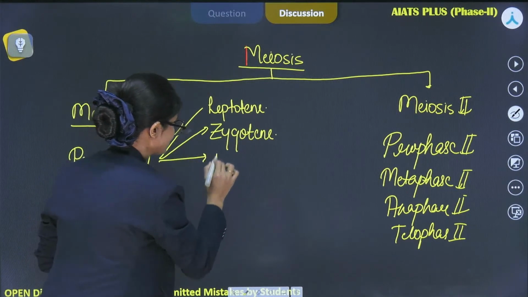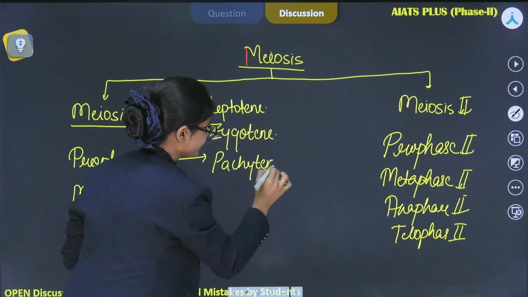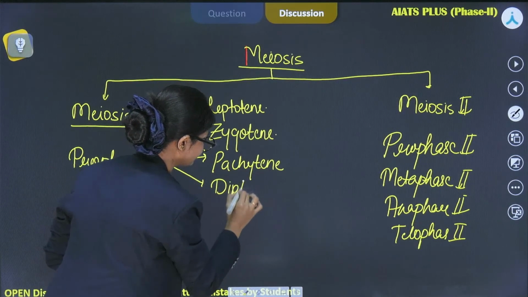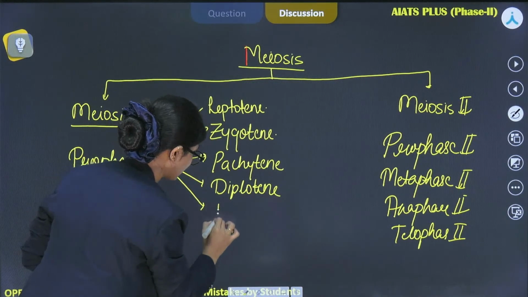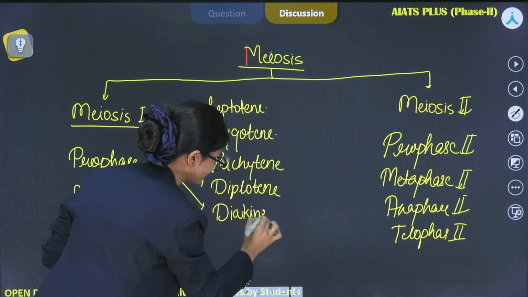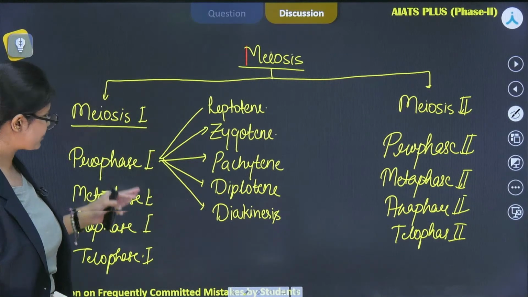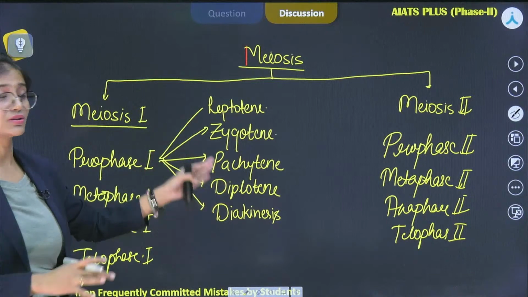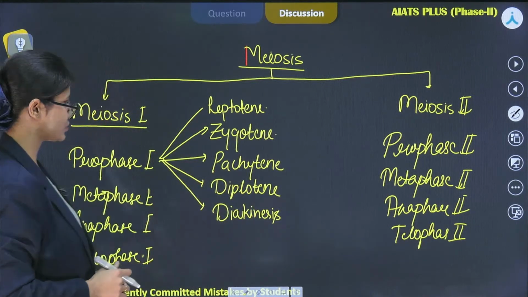Third one is pachytene. Fourth substage is diplotene. And the fifth one is diakinesis, the transition phase between prophase 1 and metaphase 1. So these are the 5 substages of prophase 1, and these are really important from the exam point of view.